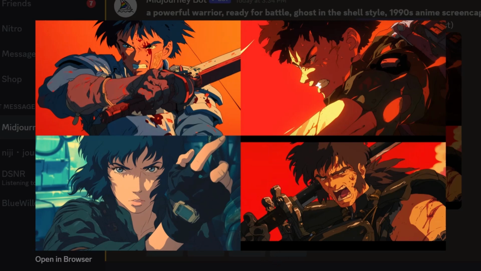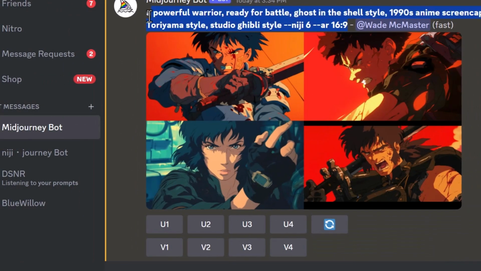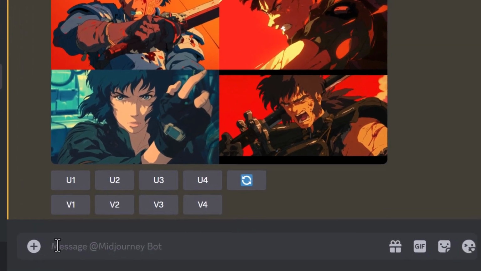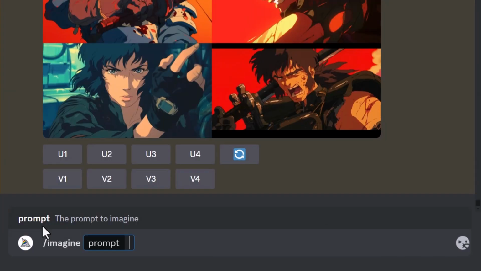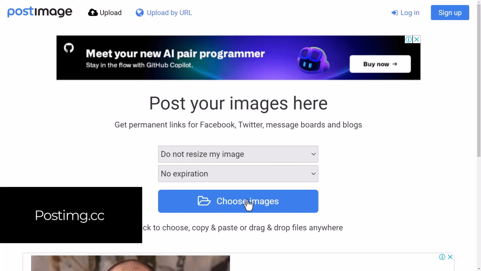But there's also style references. So this time I'm going to copy the prompt. Go to /imagine and paste. Then add --sref for style reference. Then I add a URL from an image. I'm going to upload an image to postimage.cc. So postimage.cc, there's a link in the description.